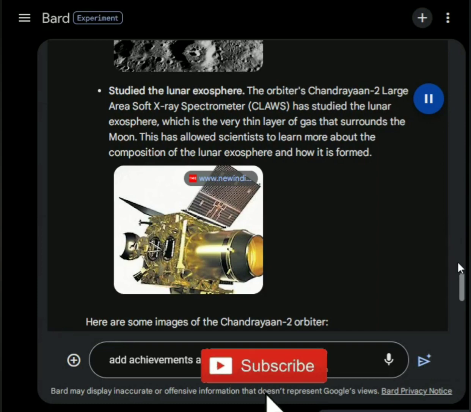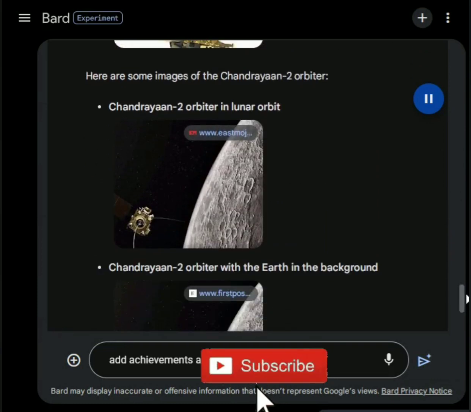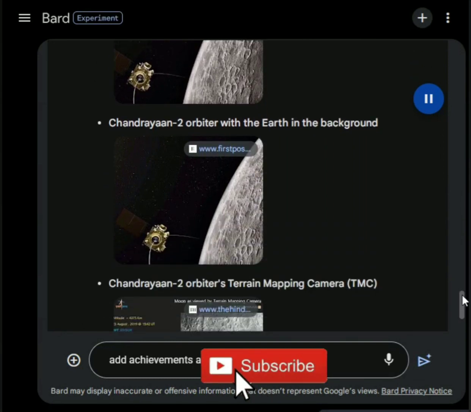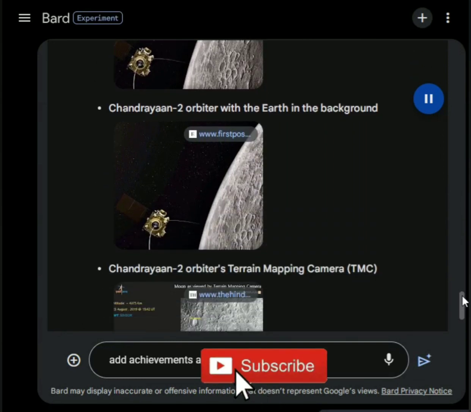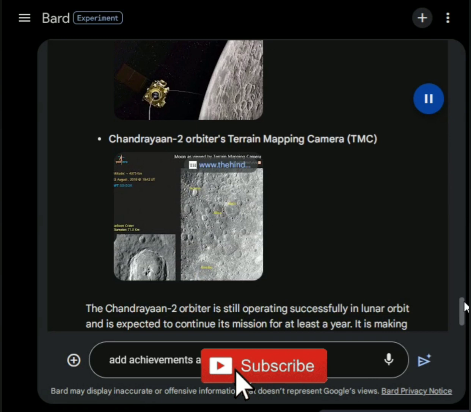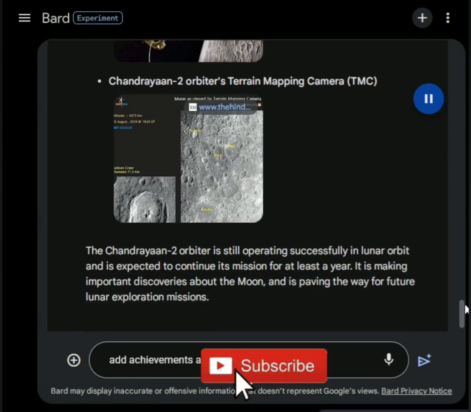Here are some images of the Chandrayaan-2 orbiter. Chandrayaan-2 orbiter in lunar orbit. Chandrayaan-2 orbiter with the Earth in the background. Chandrayaan-2 orbiter's terrain mapping camera, TMC.